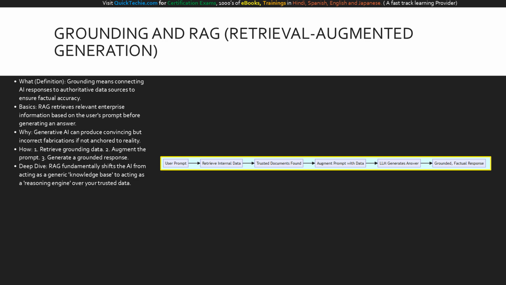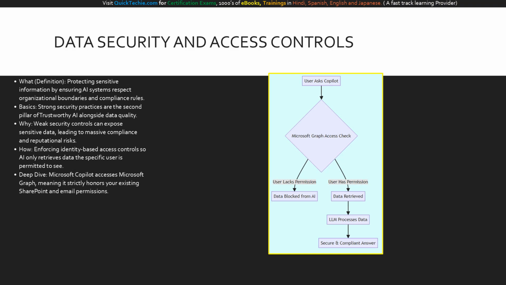This visual proves to business leaders how we eliminate AI fabrications by forcefully inserting your high-quality data between the user's question and the AI's answer. Slide 7 covers the protective shield around our data, security, and access controls. What does this entail? It means protecting sensitive information by ensuring the AI respects your organizational boundaries and compliance rules. As the basics dictate, strong security practices are the co-equal pillar of trustworthy AI, right next to high-quality data.